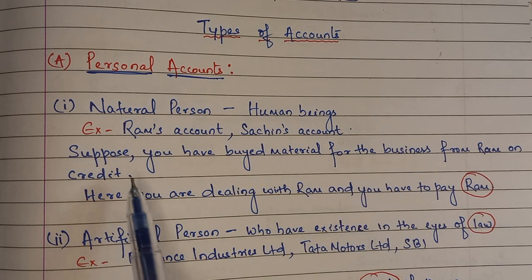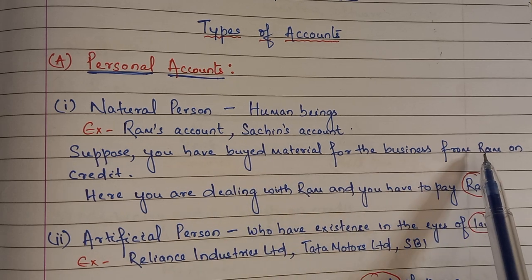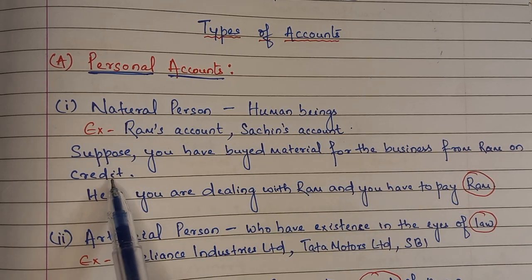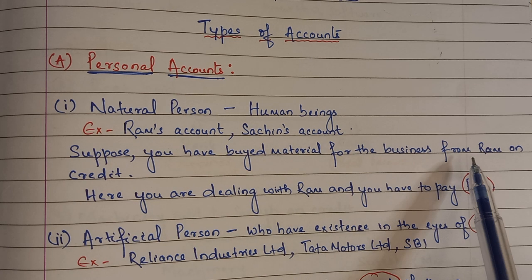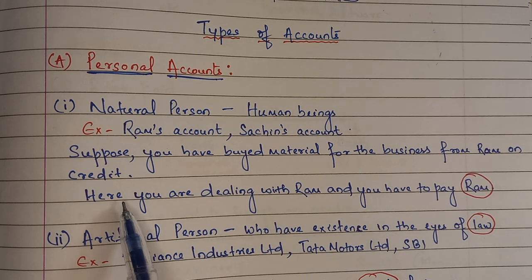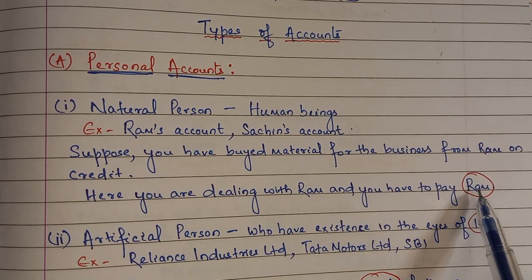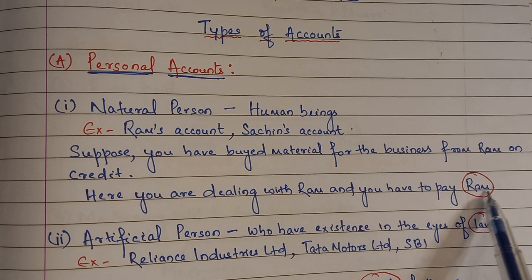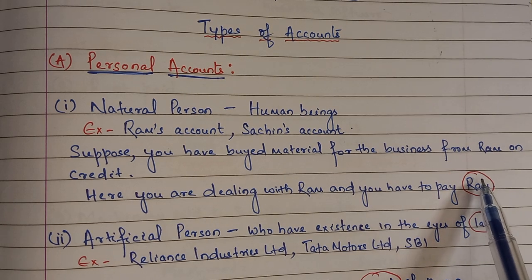Let's take an example. Suppose you have bought material for the business from Ram on credit. You have taken it on credit, so in future, after the credit period, you have to pay back Ram, right? So here you are dealing with Ram and you have to pay Ram. So Ram is the person here. So what is the account? It is a natural person account.